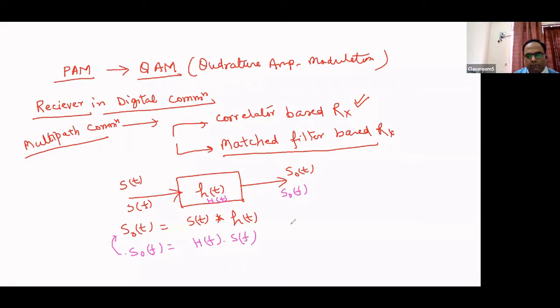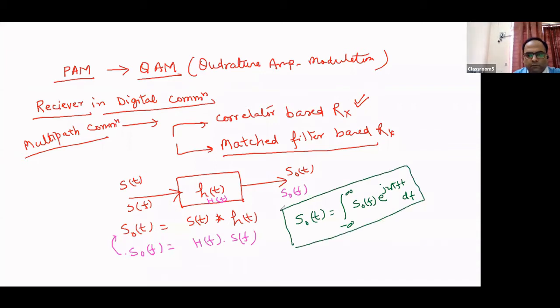So if we want to relate these two equations, then we can simply write that s_o(t) can be represented as integral from minus infinity to infinity S_o(f) e to the power j 2 pi f t df, right? This is basically the output signal in time domain, which I am relating with the output signal in frequency domain. This is a simple relationship of inverse Fourier transform, right?